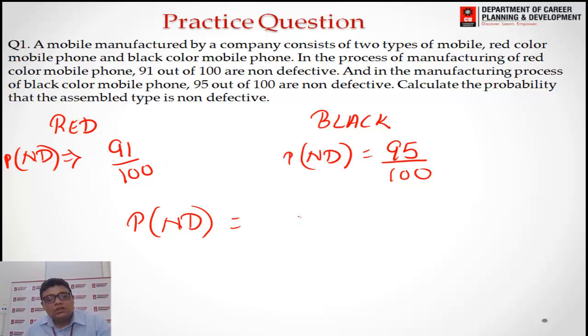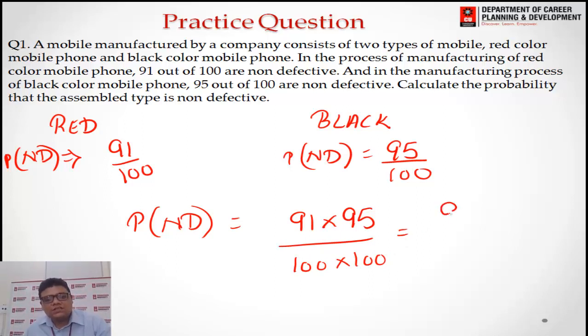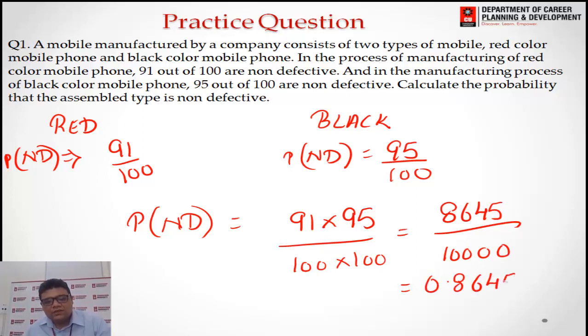So the total case is 91 multiplied by 95, this will be the non-defective, divided by 100 multiplied by 100. Okay, so if you solve this, it comes out to be 8645 divided by 100 into 100, so 4 times 0, so it will be 0.8645.